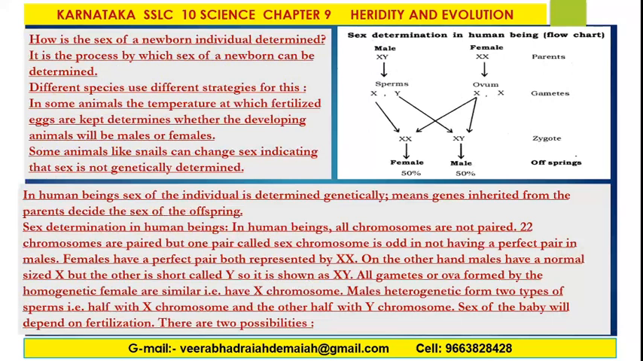So, next, how is the sex of a newborn individual determined? It is the process by which the sex of a newborn can be determined. The male is XY and the female XX parents, the sperms X and Y and the ovum X gametes, and the zygote XX and XY, and the offspring 50% female and 50% male. In human beings, the sex of an individual is determined genetically, meaning genes inherited from the parents decide the sex of the offspring, my dear friends.